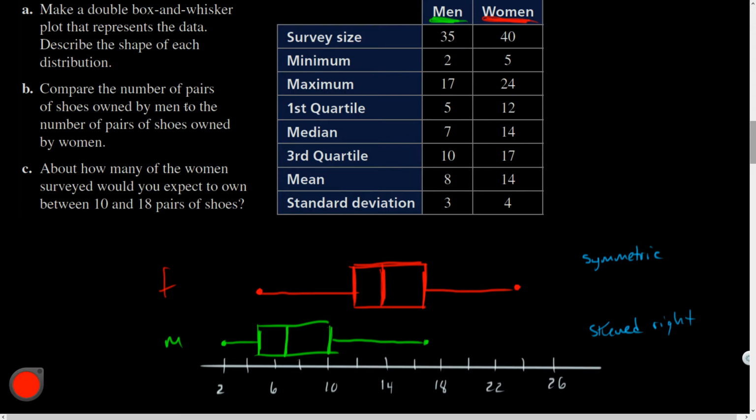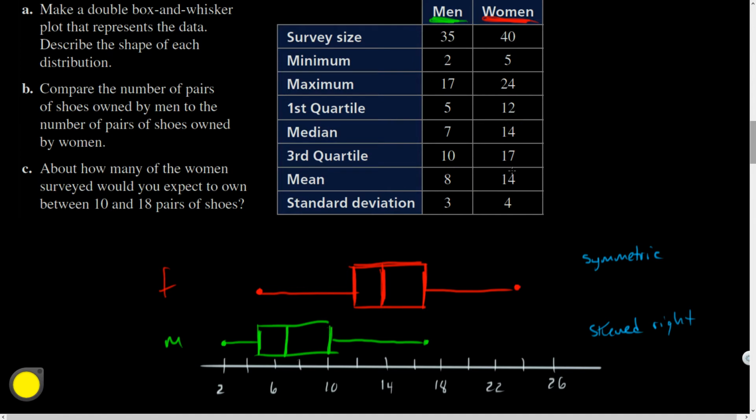So if I want to compare those, which has the greater number of shoes owned? I would use the mean when I have a symmetric graph, and since the male is skewed, we would use the median.